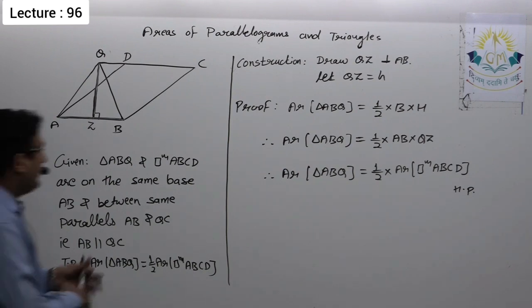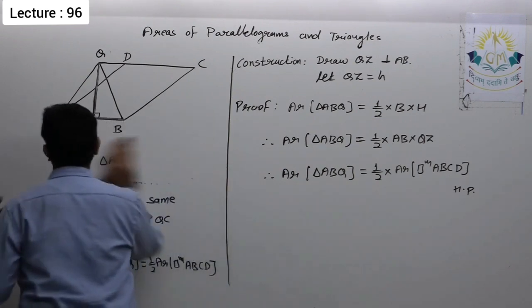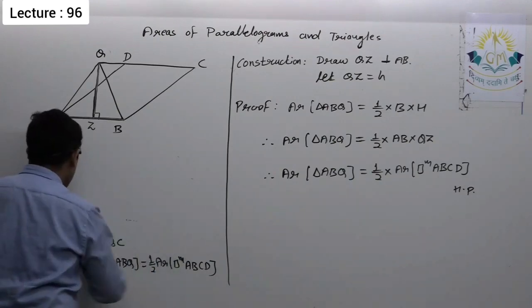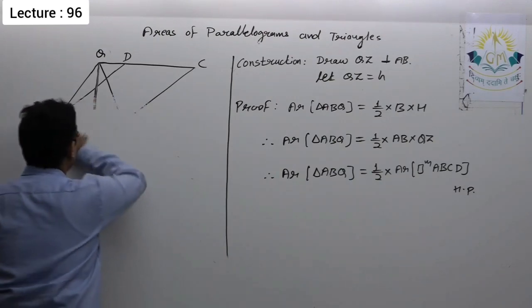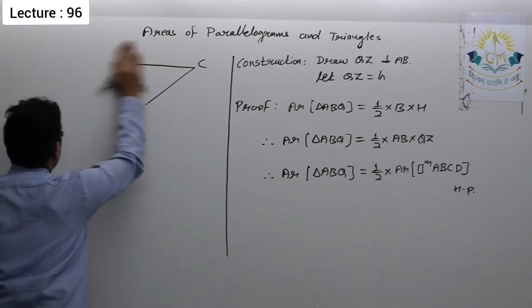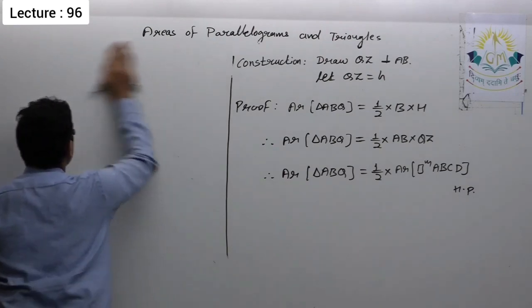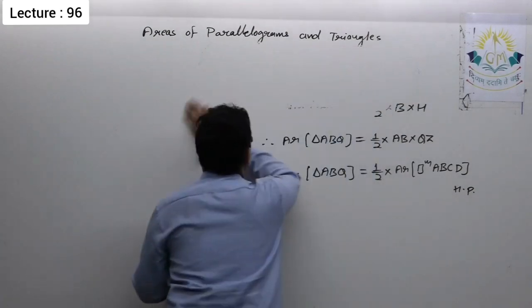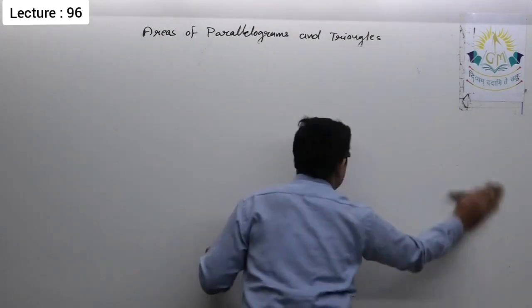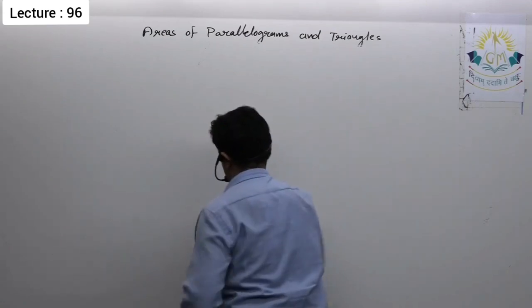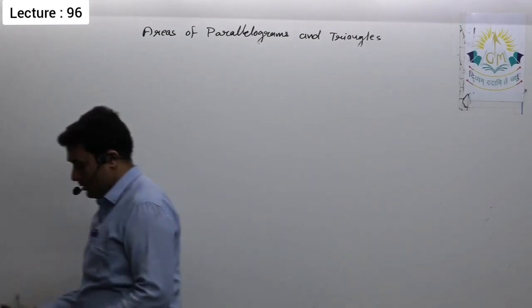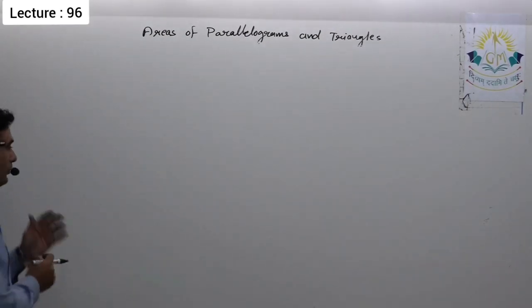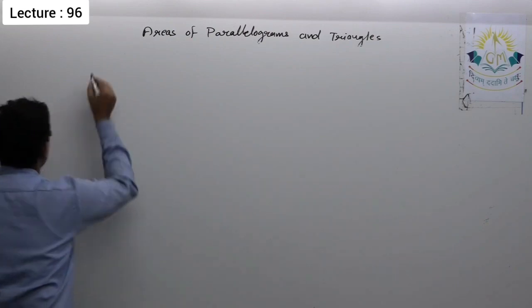Okay, so now we will see the next theorem. That is, if two triangles are on the same base and they have the same area, then they must lie between the same parallels. So we have two triangles which are equal in area.